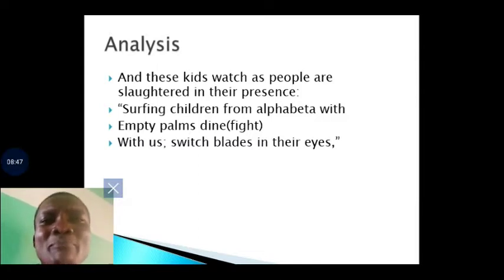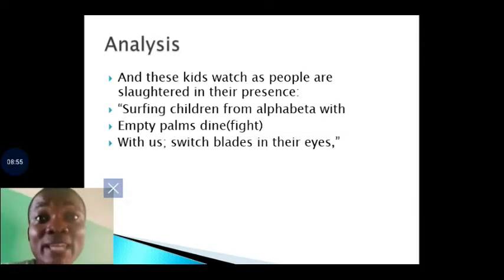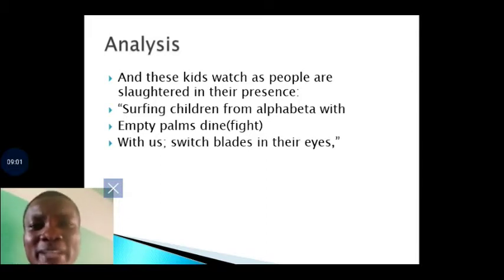So these children are meant to grow with anger. They are meant to grow with bitterness. They are meant to grow with pains. Why? Because they are reared outside home, trained outside home by these so-called rebels. They need to be taught how to carry guns. They need to be taught how to butcher people. They need to be taught how to rape women.